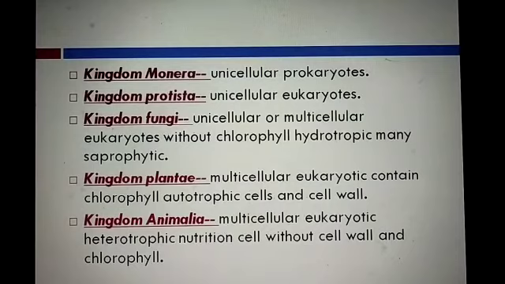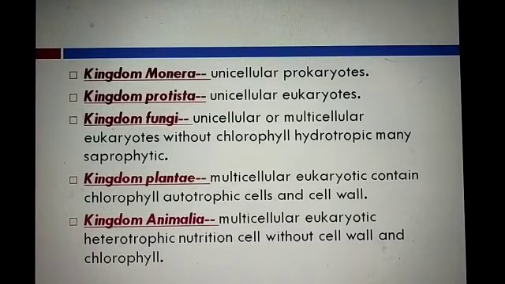All organisms in kingdom Protista are unicellular and eukaryotes. In kingdom Fungi, some organisms are unicellular and some multicellular, and they are eukaryotes without chlorophyll. We just learned that fungi don't have chlorophyll. They show a heterotrophic mode of nutrition.